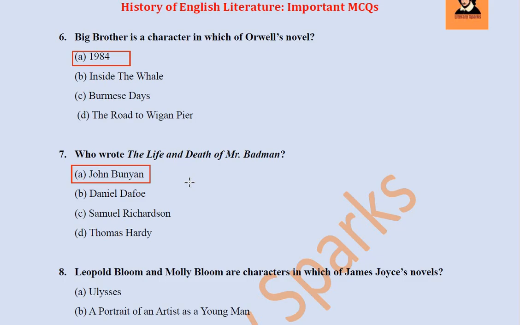I mentioned already in my last video that sometimes in exams you get questions from minor works of famous writers. The Pilgrim's Progress is obviously quite famous, but you need to remember the titles of minor works of major authors also.